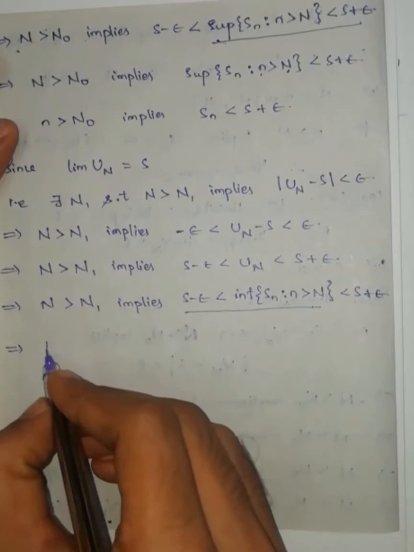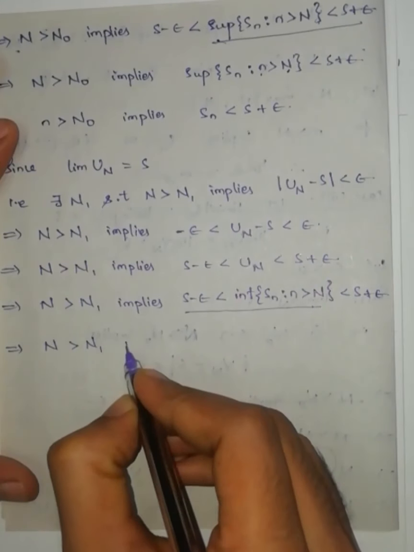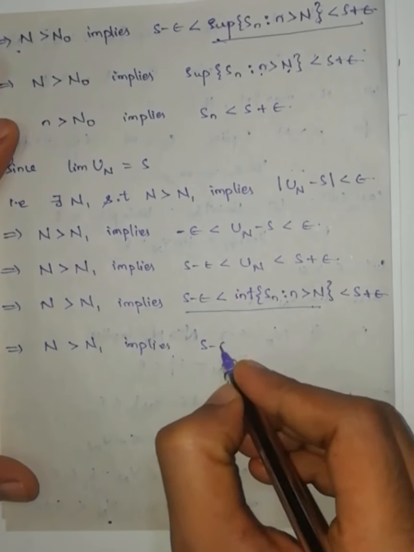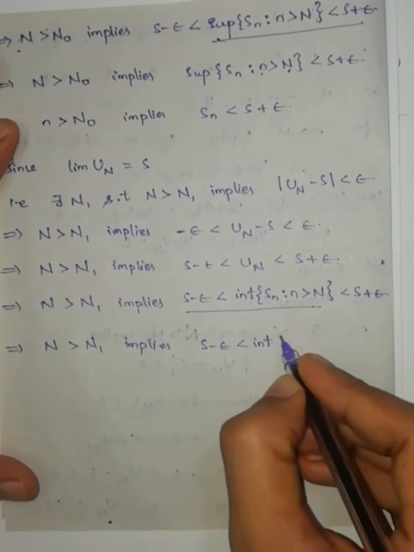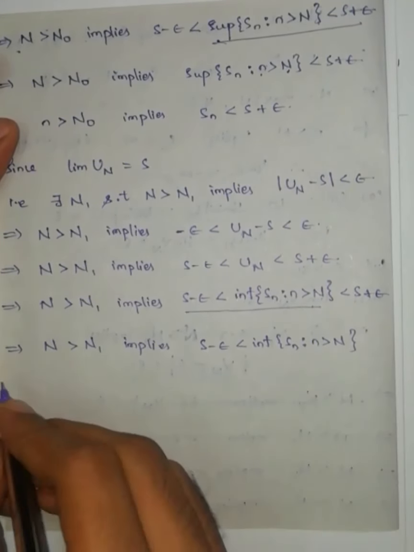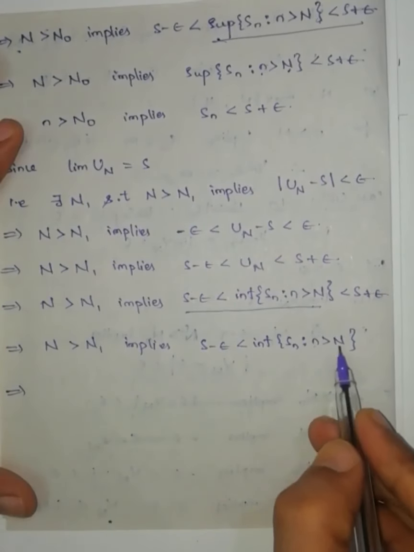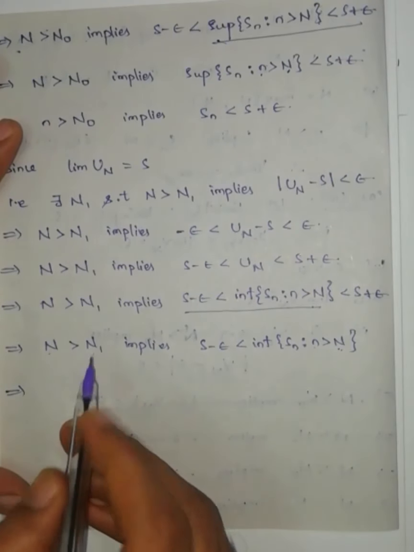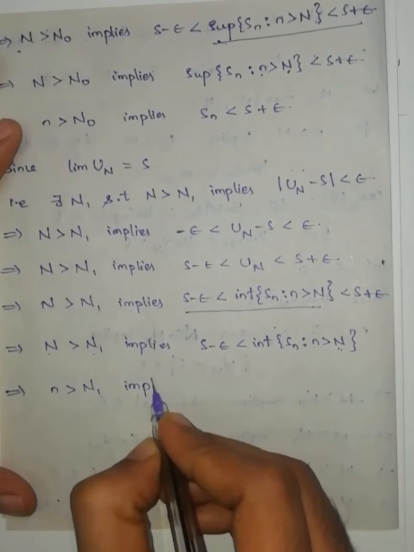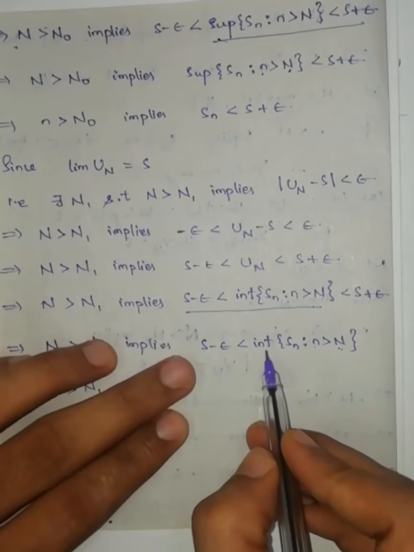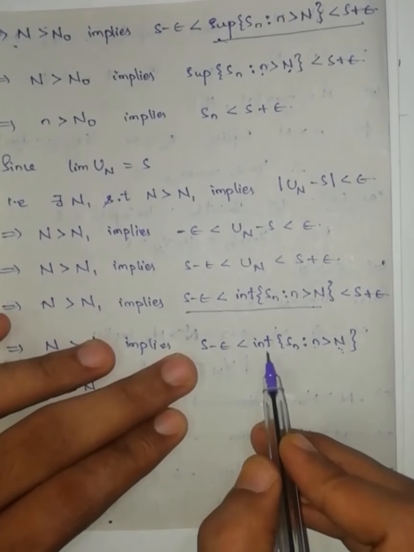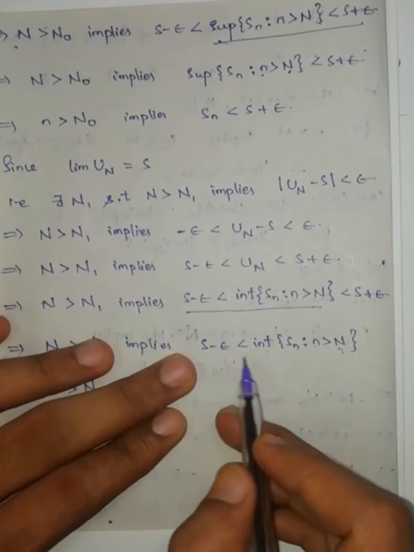This implies capital N greater than capital N1 implies s minus epsilon is less than the infimum of the set Sn where n greater than capital N. So n greater than capital N, and capital N is greater than N1, so n greater than capital N1 implies, if the infimum of the set is greater than this one and all the elements are greater than or equal to the infimum, then all the elements are greater than this one.